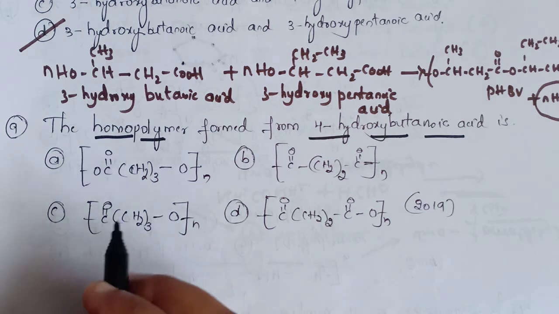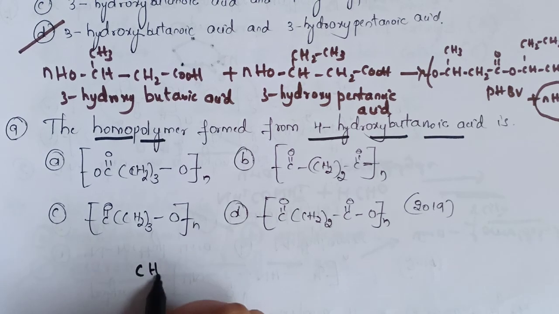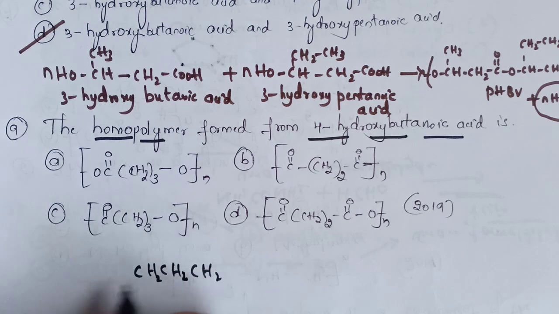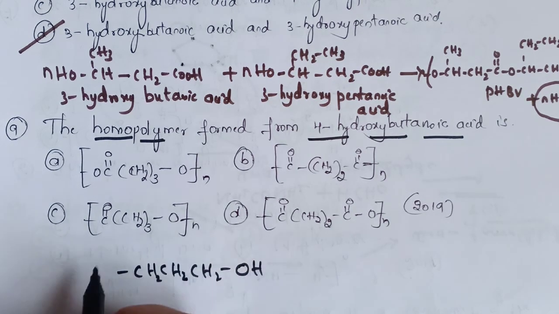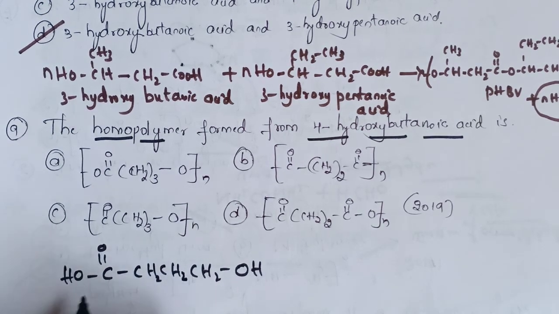Now let's take 4-hydroxybutanoic acid: HO, CH2, CH2, CH2, C double bond O, OH. It is 4-hydroxybutanoic acid.